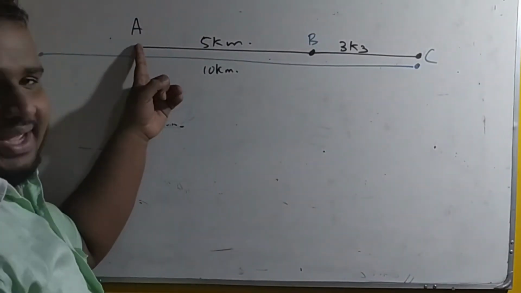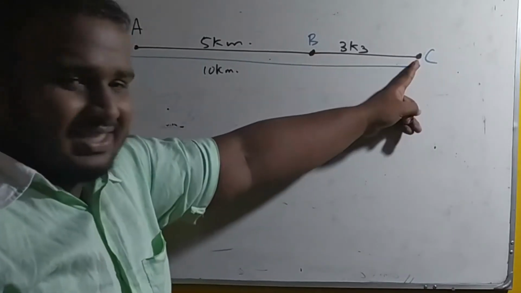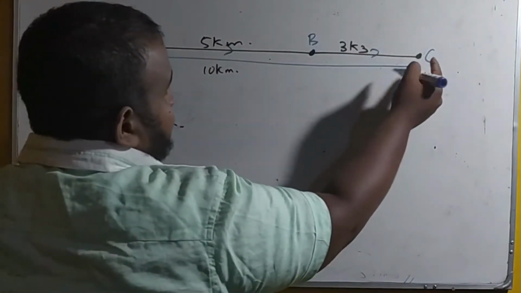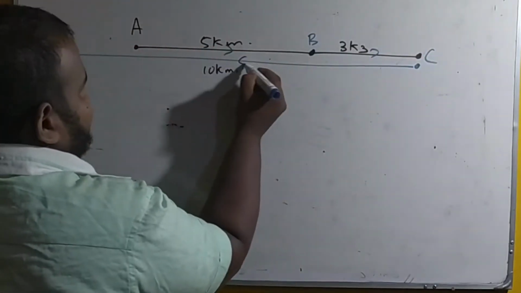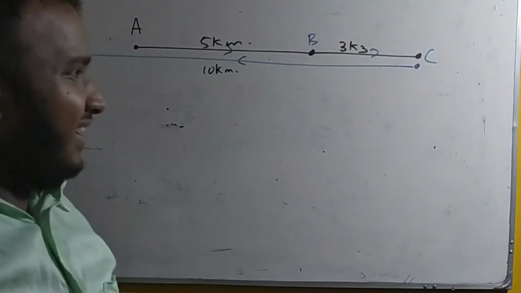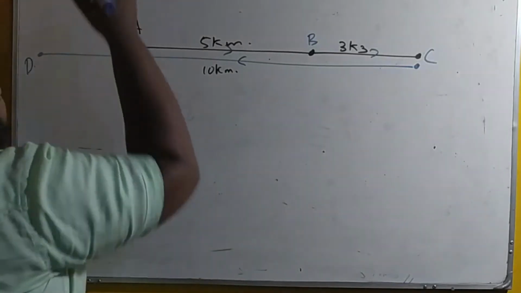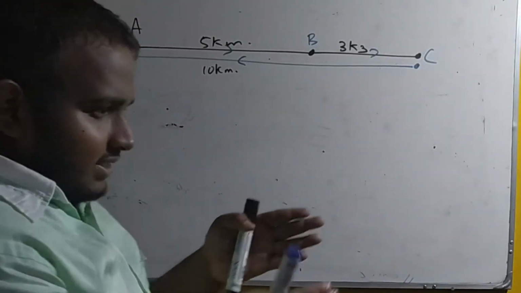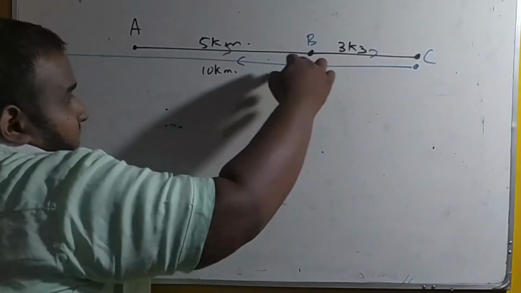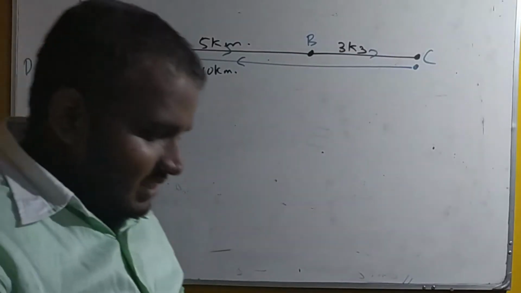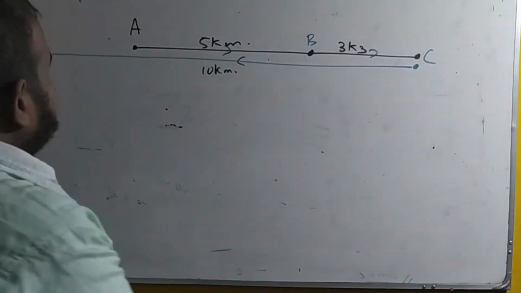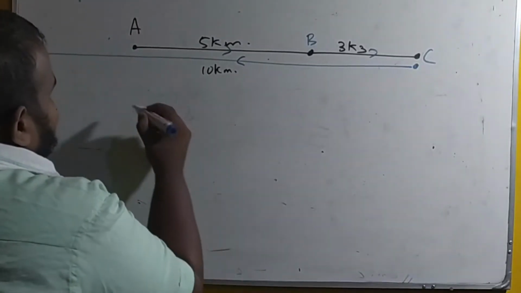A person starts from A and moves to B, going to C again. From C he is returning to D, crossing B and A and going on to D. The upper direction is north. It is happening in a straight line, so I can't draw it on the same line because it would be confusing. That's why I have drawn it in a parallel line. It is happening on the same path. He starts here, goes somewhere there, and returns and goes back. If I ask you what is the distance travelled?